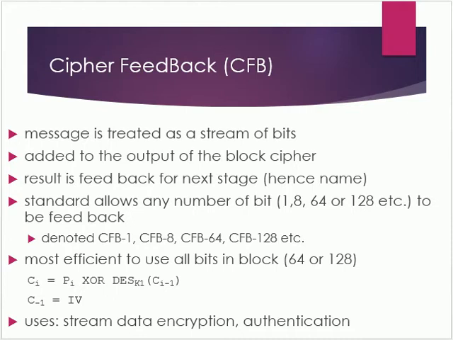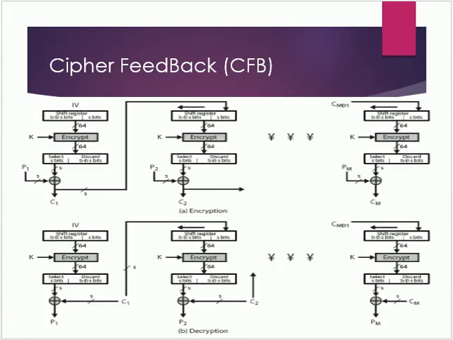So CFB is a useful choice for quantities of stream oriented data and for authentication use. So this diagram shows the cipher feedback, that is CFB, where first an initial vector IV is used for the first encryption and output bits are divided as a set of s and b minus s bits.